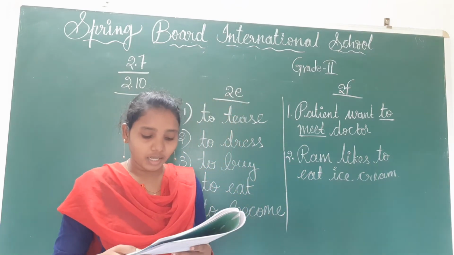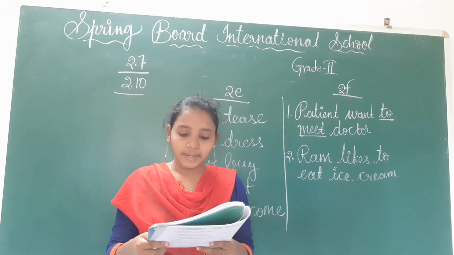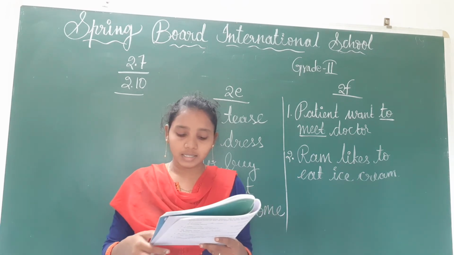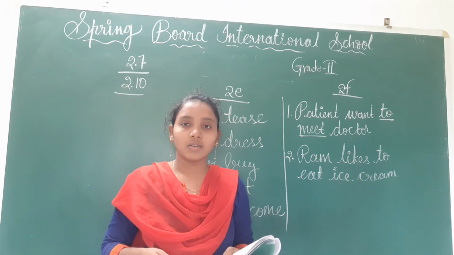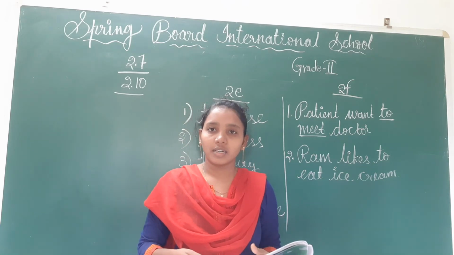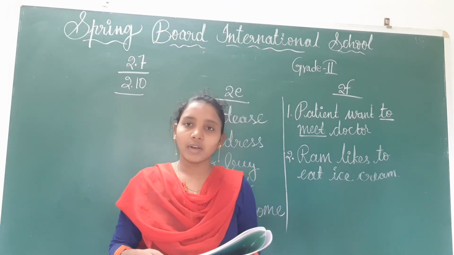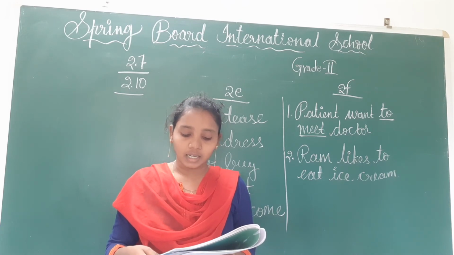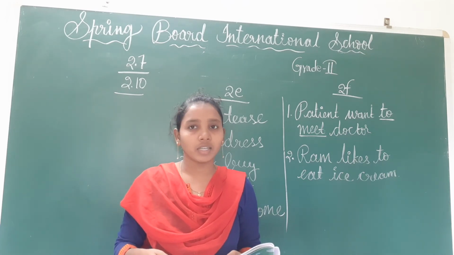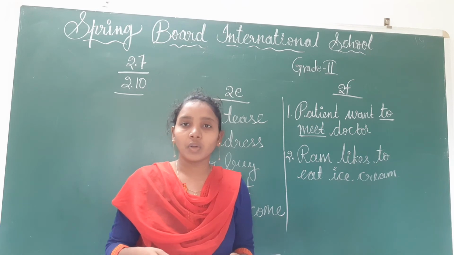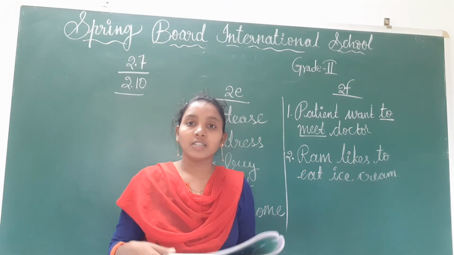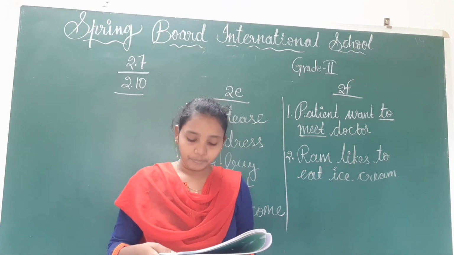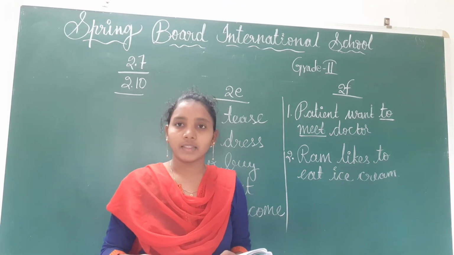And next one: some children are playing outside and another boy is inside the house looking at the children. Let's give the boy the name Raju, and we will think that those are his friends. Now he is inside and not going outside, but still he is looking at them. Why? Because he wants to play with them.